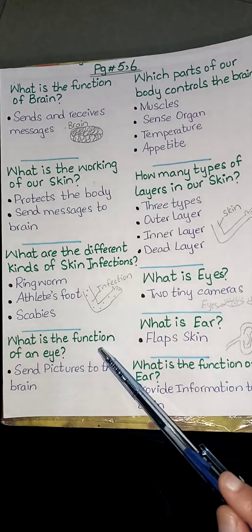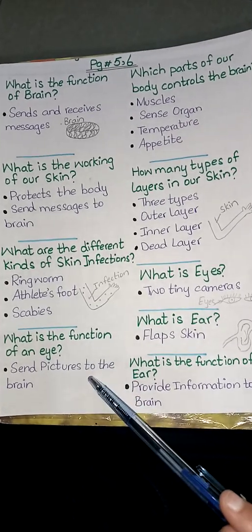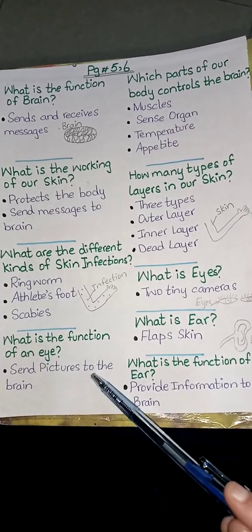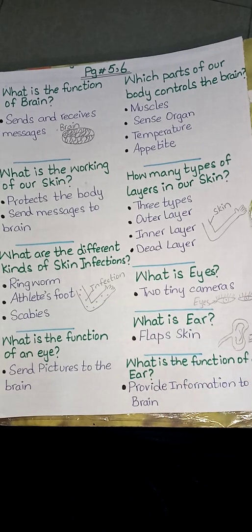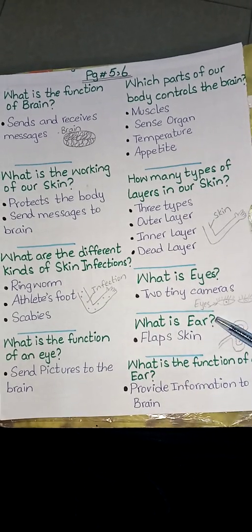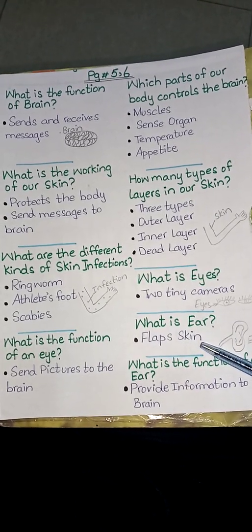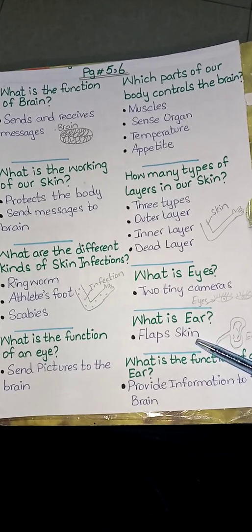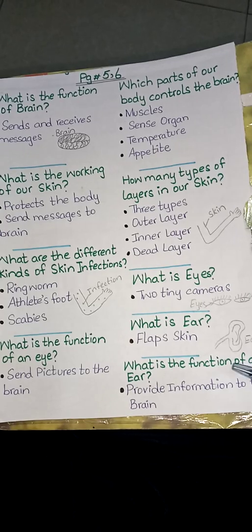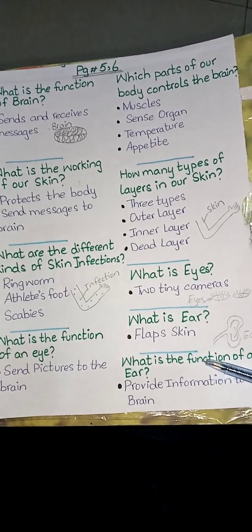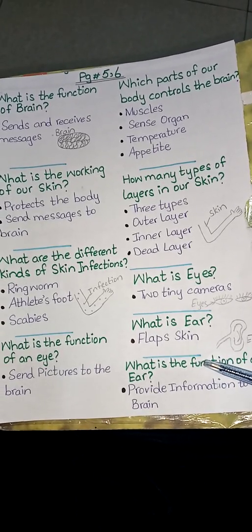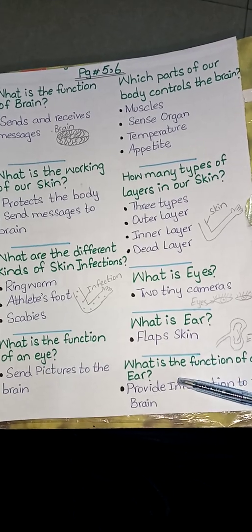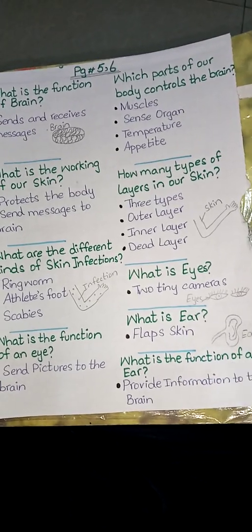The function of an eye is to send pictures to the brain. Ear. Ear is a flap skin in our body that can provide information to the brain. The function of an ear is to turn sound waves into the important kind of information to the brain that we can understand.